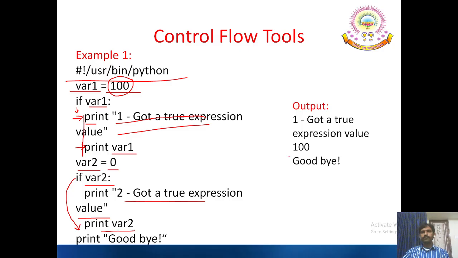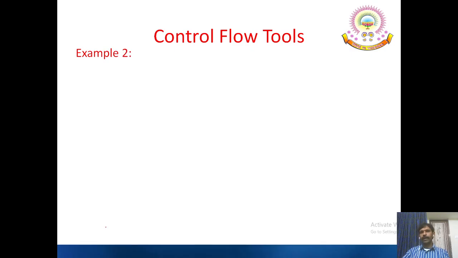See the output. In the first case, 100 is assigned, var1 evaluates to true, so var1 got a true expression value. We get the output as 100. In the second case, var2 is assigned to 0, and this 0 is returned as false in the if case. Then it continues to the normal sequence, thereby we get the value goodbye.